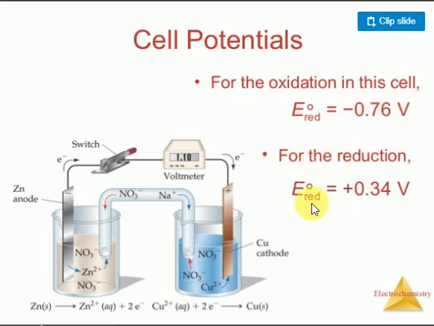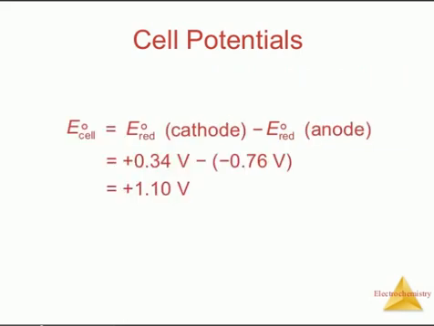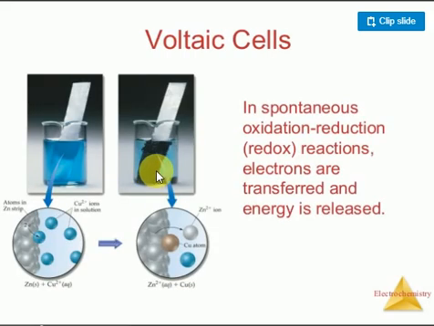E reduction of copper is 0.34 volts, and E reduction of the anode, zinc, is minus 0.76. Clear? So what do we get? 1.1 volt. It means the zinc and copper cell produces this much voltage.